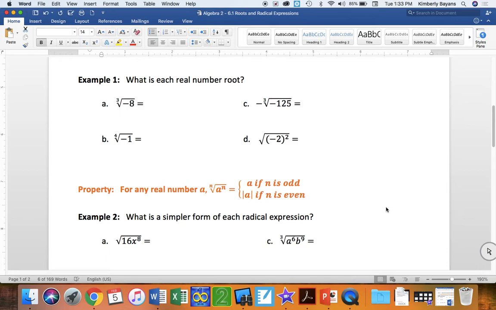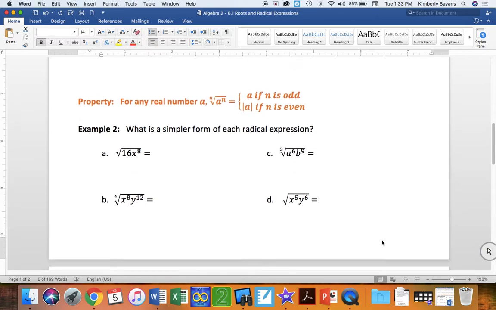So if you're taking the square root, 4th root, or 6th root, the root of your variable is going to be the absolute value of the variable. If you're working with cube roots, 5th roots, 7th roots, it is just going to be your variable, because of that only one real solution versus the 2 solutions. And why that is, our variable has to be positive when it comes out of the radical, because we'll talk about that, you can't have a negative under the radical. So let's go ahead and simplify this one.